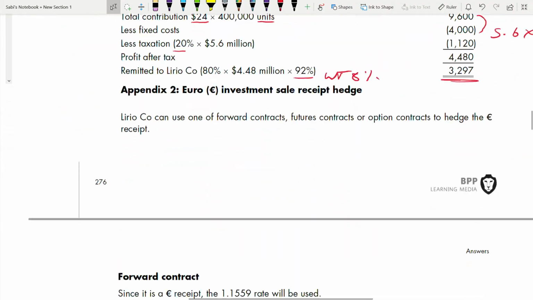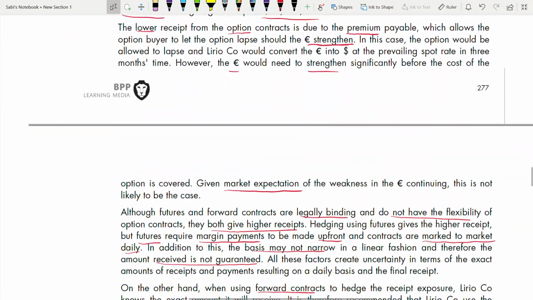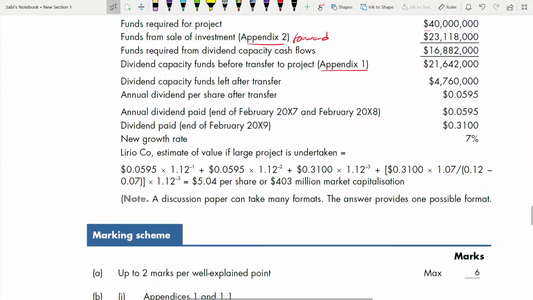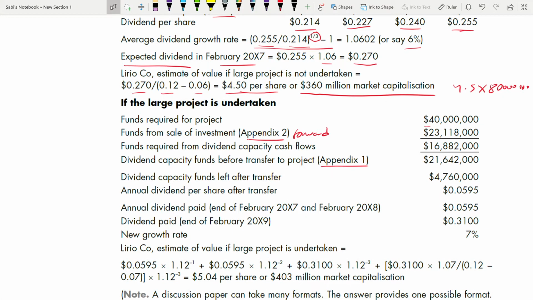So let us go around. Always refer to the appendix which you are using, so that it's very clear for them to go up and check. Like for me now, they have referred to appendix 1, that's why I would go up and check in appendix 1. This saves a lot of the examiner's time if you're writing an appendix. So appendix 1, it is this.